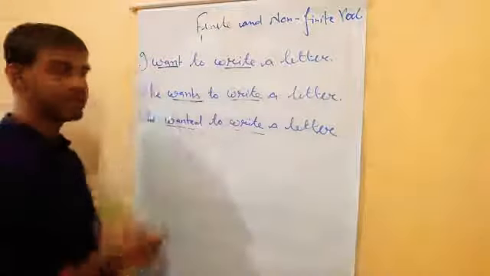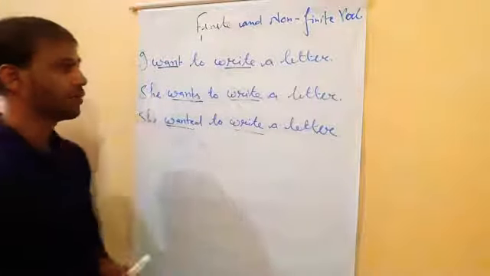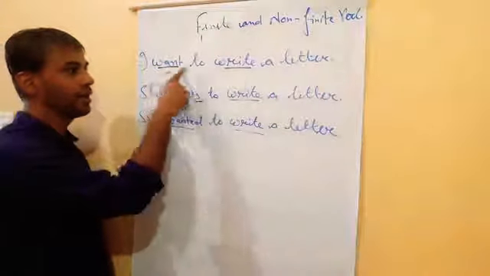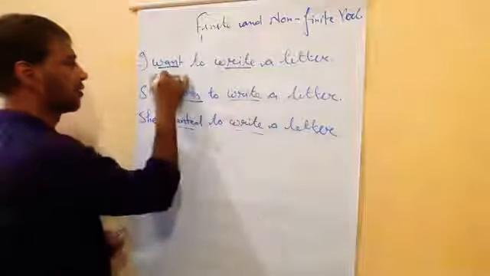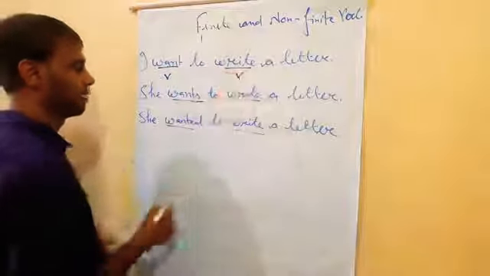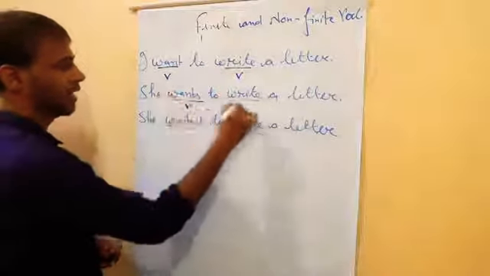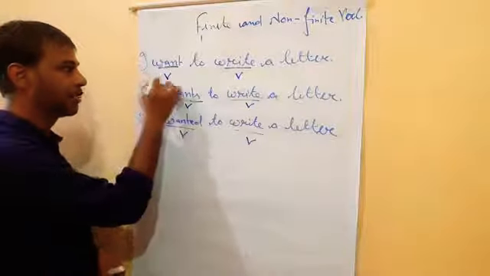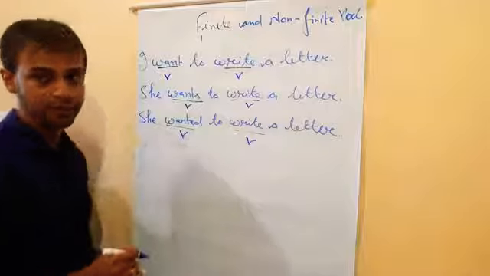So let's see the first example: I want to write a letter. In this example, want and write are the verbs. Wants and write are the verbs. Wanted and write are again the verbs here. Clear?